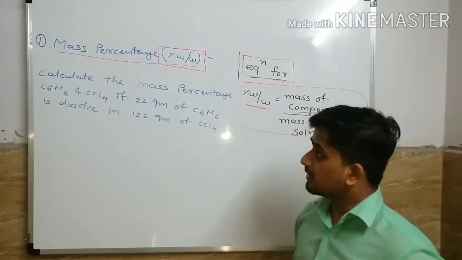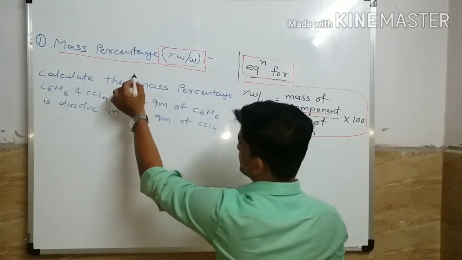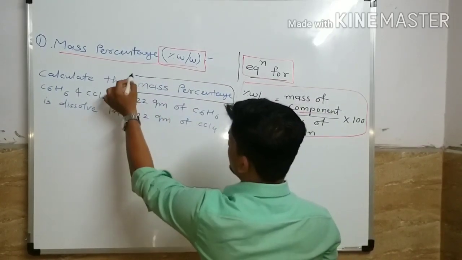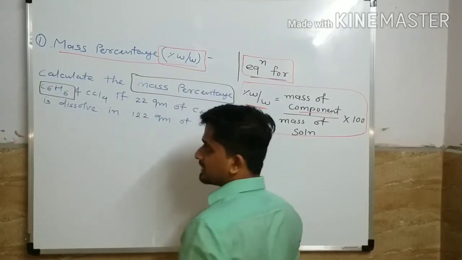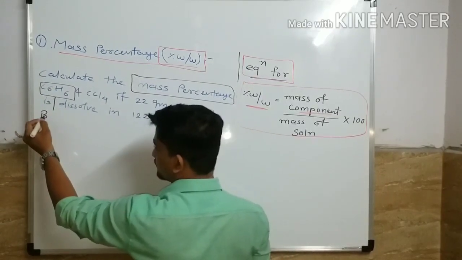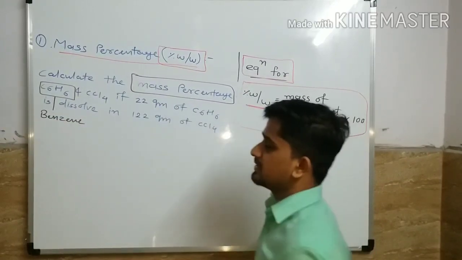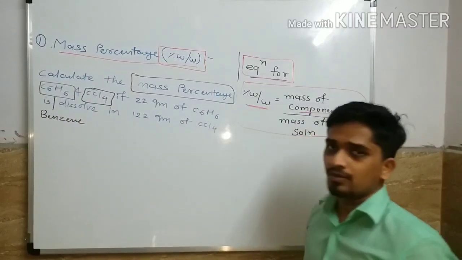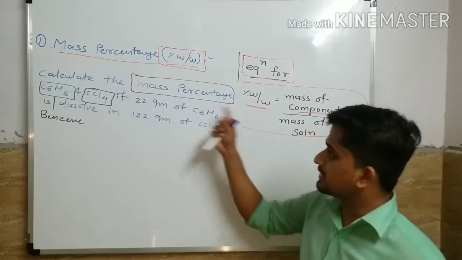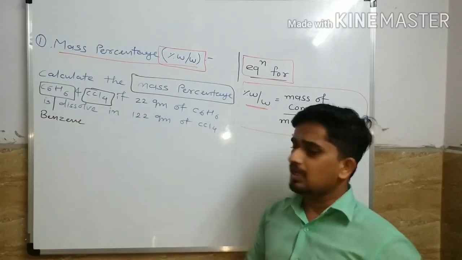Here the question is we have to calculate mass percentage. We have to calculate the mass percentage of benzene. C6H6 is benzene and CCl4 is carbon tetrachloride. We have to calculate the mass percentage for benzene and also for carbon tetrachloride.